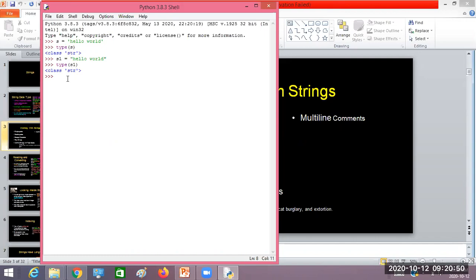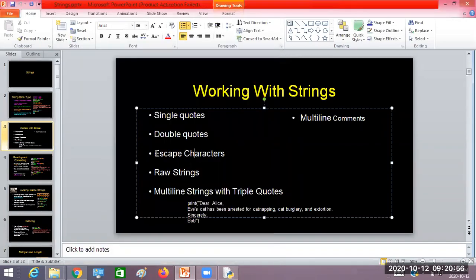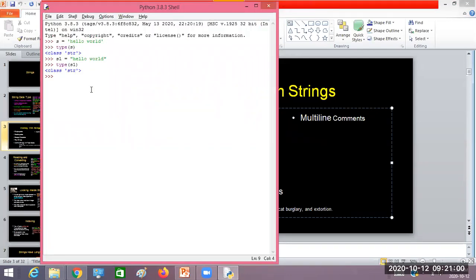But what is the difference between single quote and double quote here? For that, what you need to understand is the third point here, that is escape characters. What do you mean by escape characters here? Escape characters are nothing but the characters which begin with the backslash. Only a few characters are there. They are called character constants, or escape characters, and they have a built-in purpose.